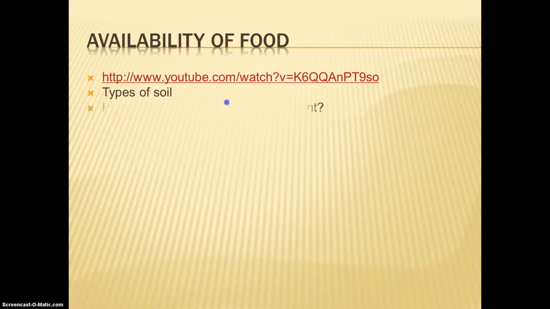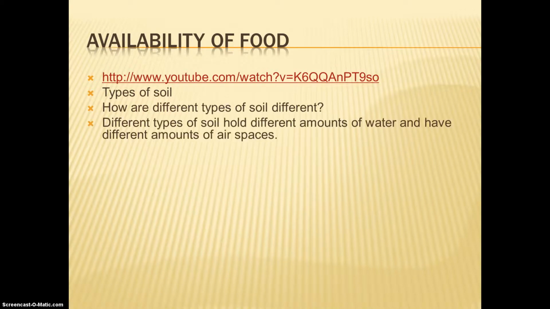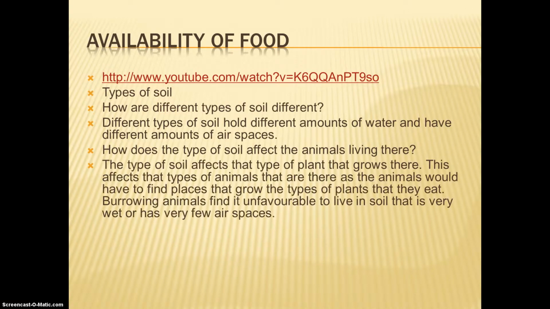Types of soil. How are different types of soil different? Different types of soil hold different amounts of water and have different amounts of air spaces. How does the type of soil affect the animals living there? The type of soil affects the type of plant that grows there. This affects the type of animals that are there, as the animals would have to find places that grow the types of plants that they eat. Burrowing animals find it unfavorable to live in soil that is very wet or has very few air spaces.